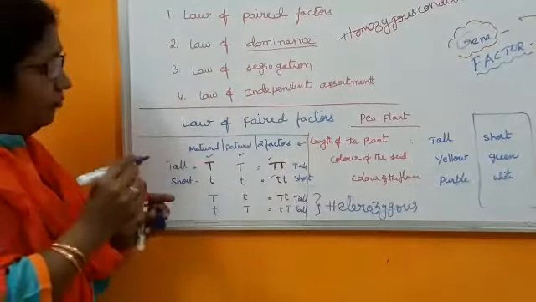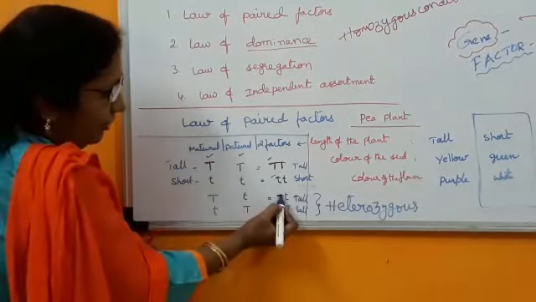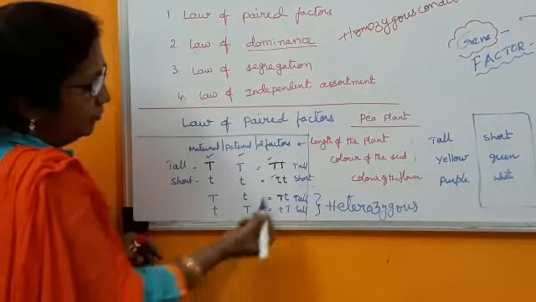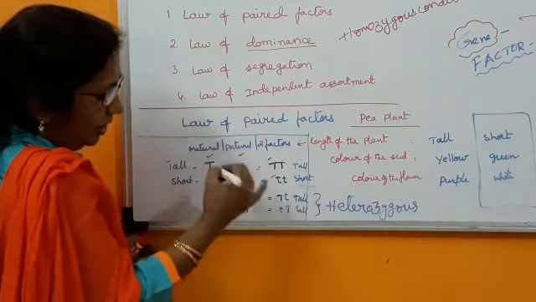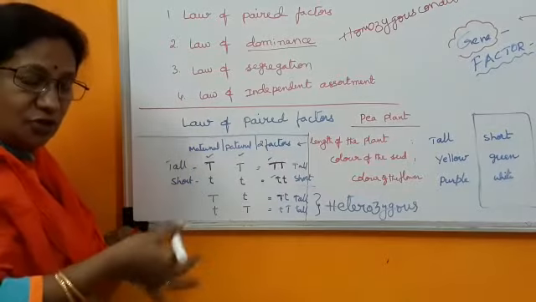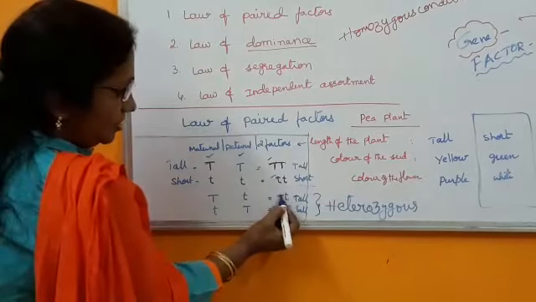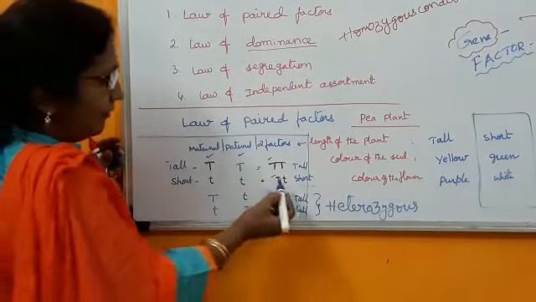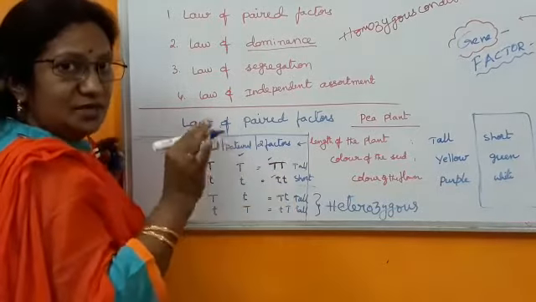Now, when the organism is in the heterozygous condition, one factor will dominate the other one. The one which is dominated by the other is called recessive, and the one which dominates is called the dominant trait. So here, capital T is dominant and small t is recessive. The recessive trait will be seen only when both are small letters.